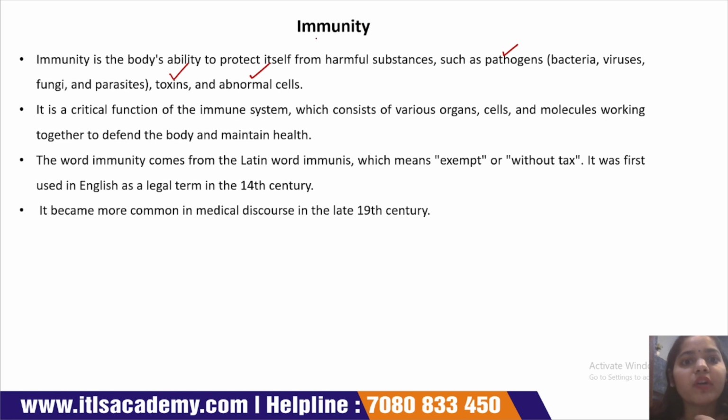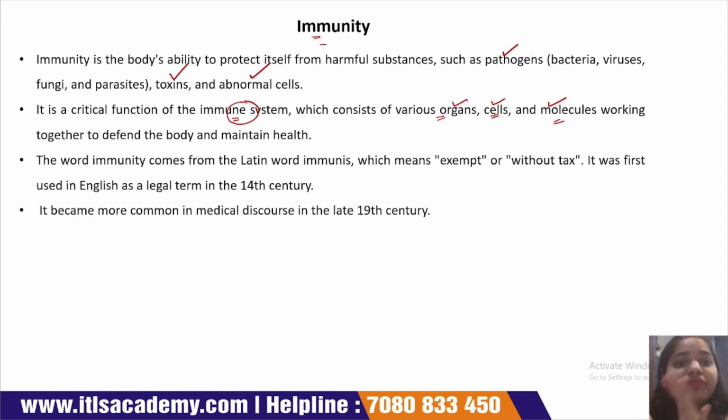Okay, what is immunity? Basically, immunity is the ability or capability of our body to fight against harmful substances. Immunity is a very critical function of the immune system, and in the immune system lots of organs, cells and molecules work together and protect our body from foreign or harmful substances.